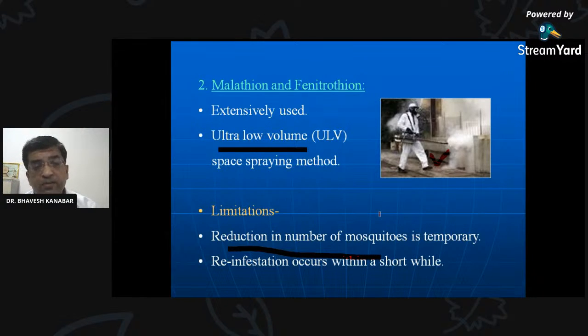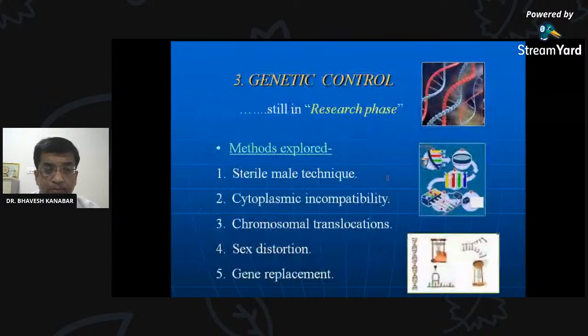So, for example, the effect lasts for about 2-3 hours only. Once the fog has gone, it will not be working. Whatever new mosquitoes enter after this fogging has been done or the effect has gone cannot be affected. So reinfestation occurs within a short while.